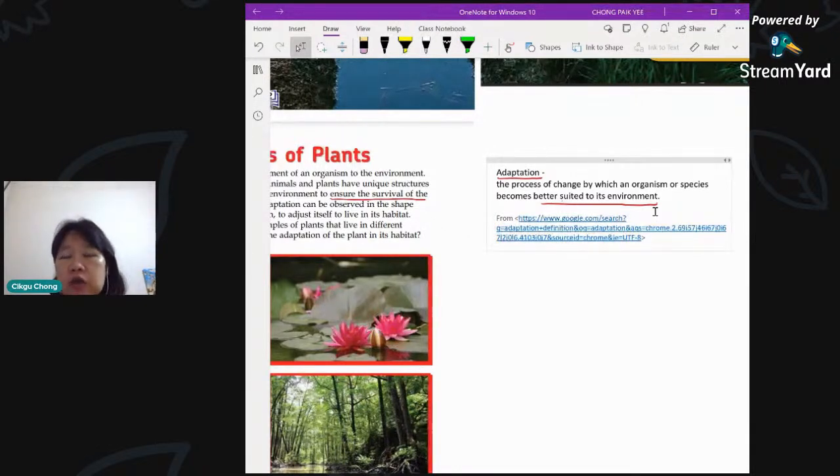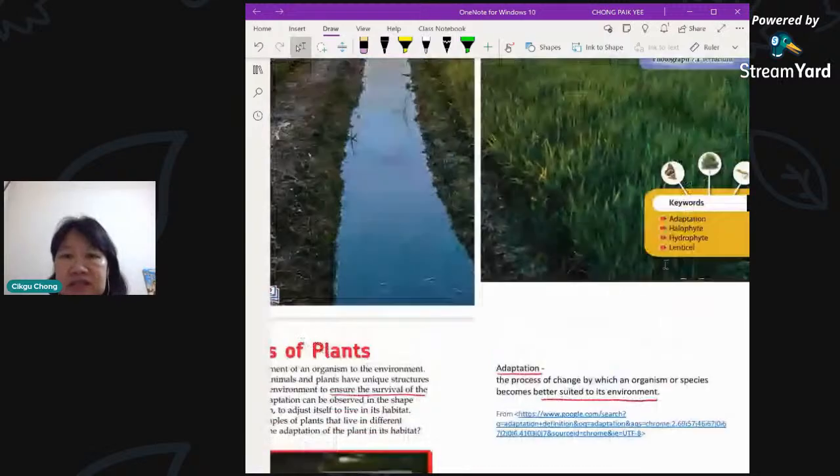Okay, so afterwards we'll look at 4 different conditions and 4 different types of plants which are better suited to stay in that condition, in that environment. Before that, I have an interesting thing to share with you.